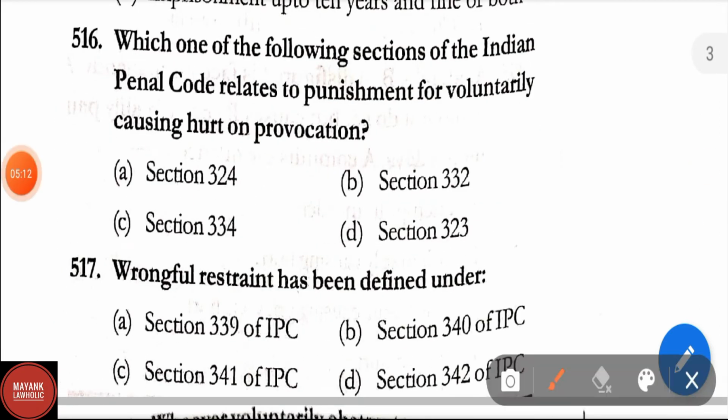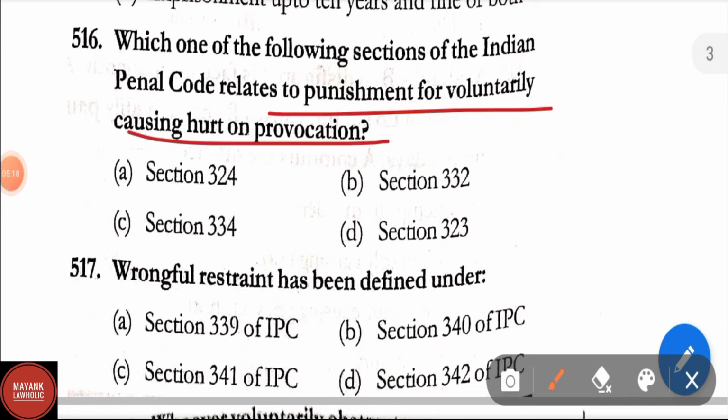Question number 516. Which one of the following sections of IPC relates to punishment for voluntarily causing hurt on provocation? Options are section 324, section 332, section 334, section 323.